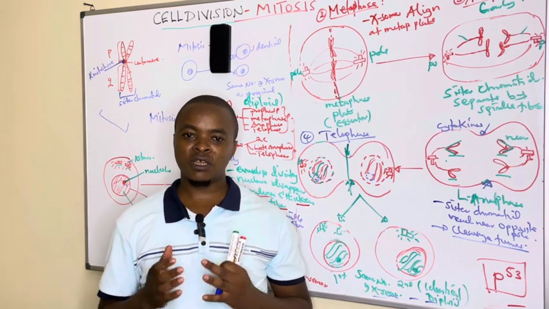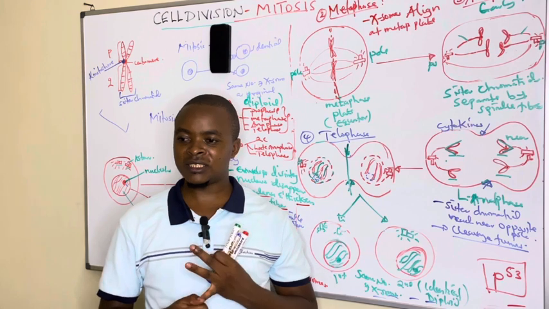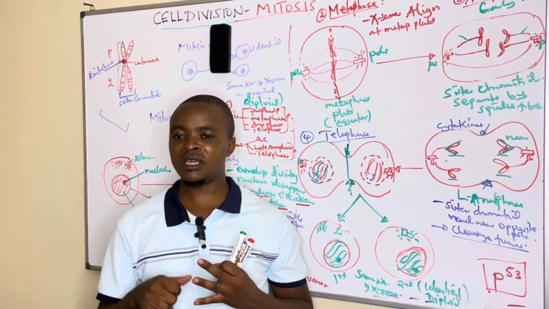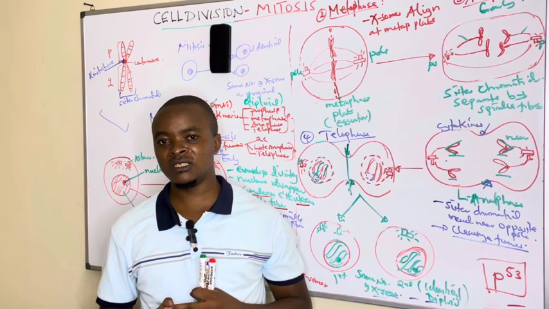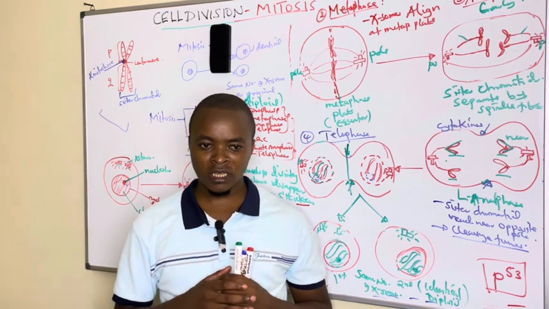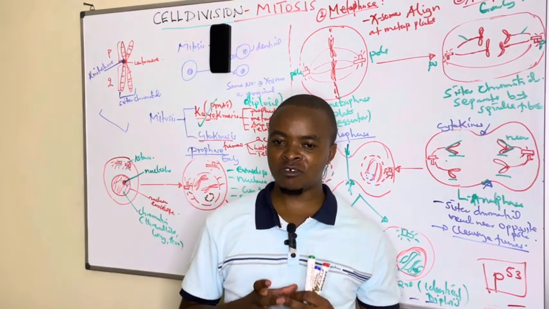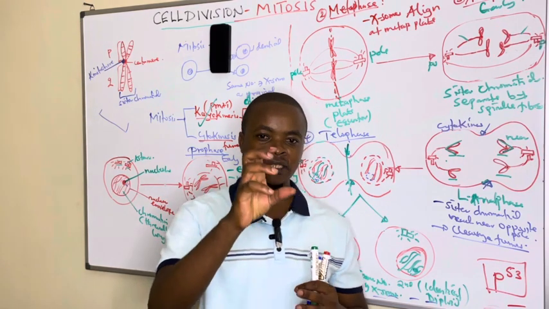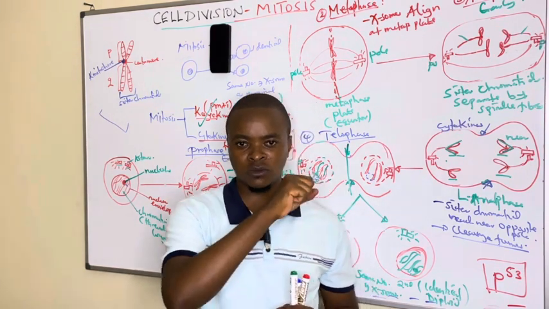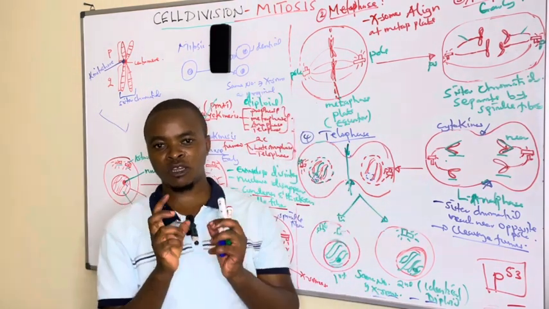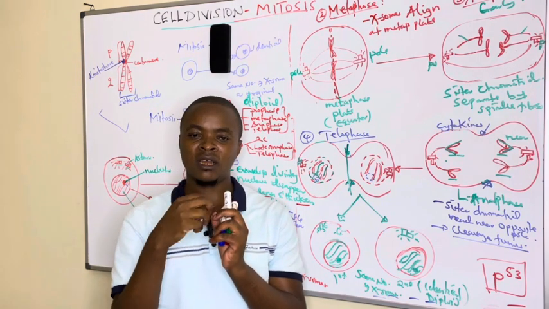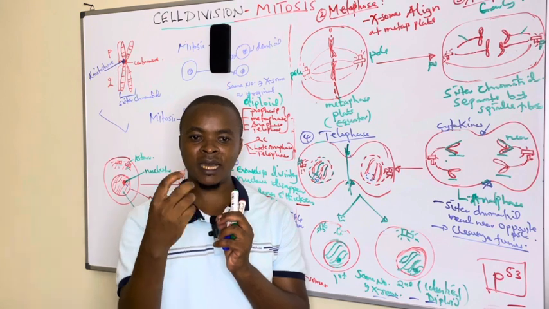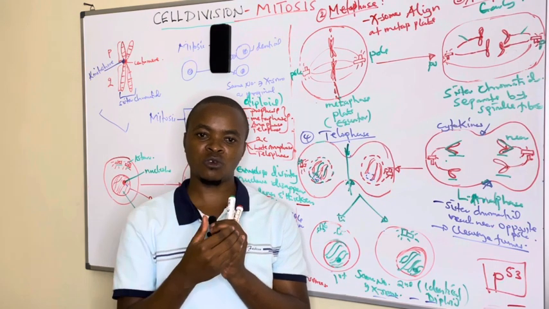In prophase, the major thing is that the nucleolus disappears, the nuclear envelope disappears, spindle fibers are formed, and the chromatin pattern condenses and shortens to form chromosomes, which are joined together by the 2 chromatids at the centromere. And at the centromere, the protein to which the spindle fiber attaches is known as the kinetochore.